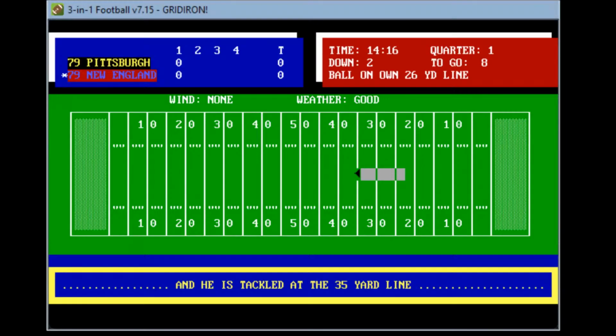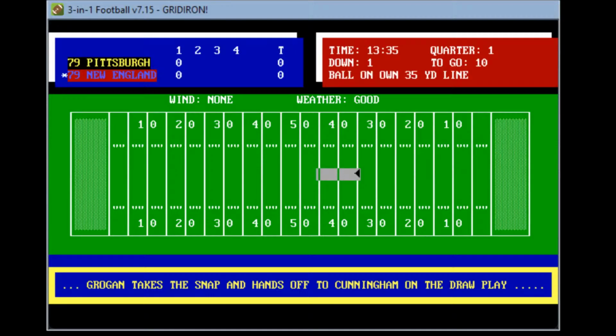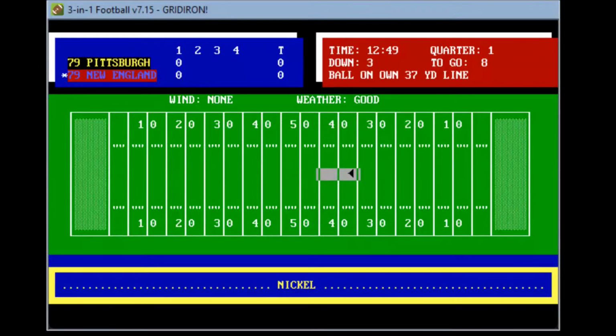Grogan takes it. You know what? Now I'm going to have to stop this for a minute, folks. Hang on one sec. Let's call a timeout if we can. Let's see if we can stop things in the game. Let's see. Control Enter, I believe it is. Let's see. We can do this. Give me one moment.